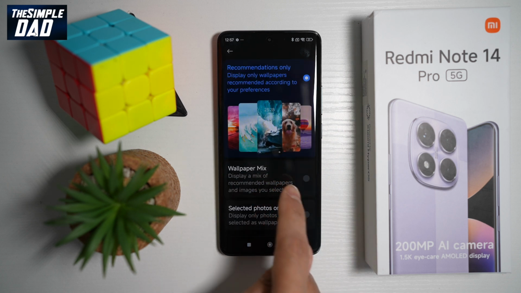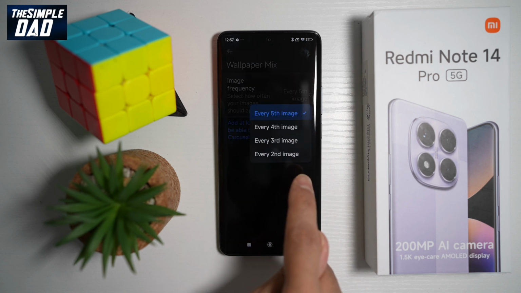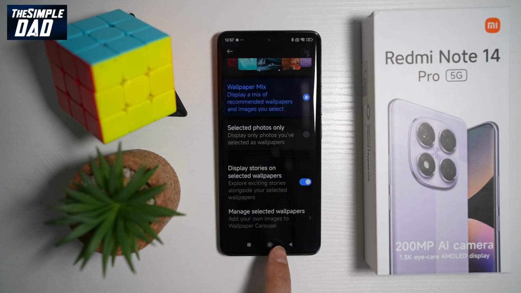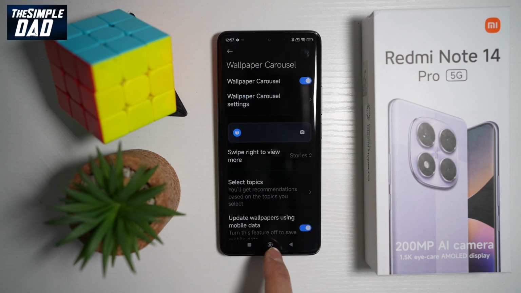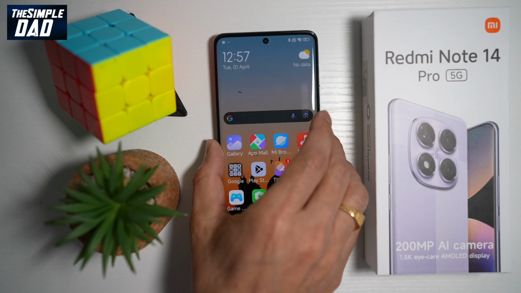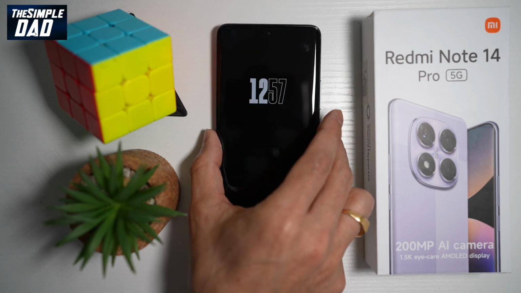Go ahead and choose what wallpapers you want. So I'll just do a mix. Choose the frequency. You can add your selected wallpapers as well, or you can just choose the recommendation only. Now, once you're done, you can press home. And when you lock it and you unlock it, you get a different wallpaper each time.